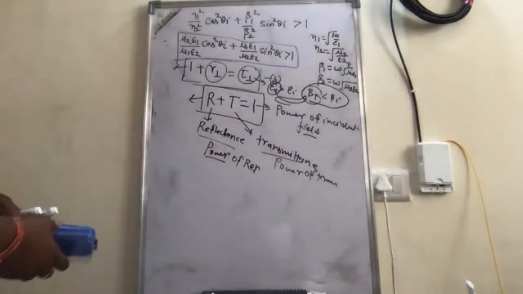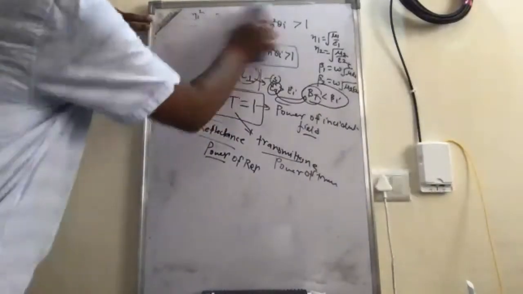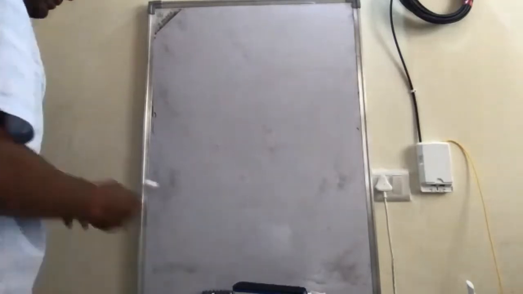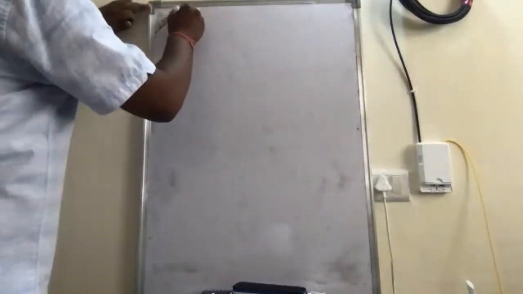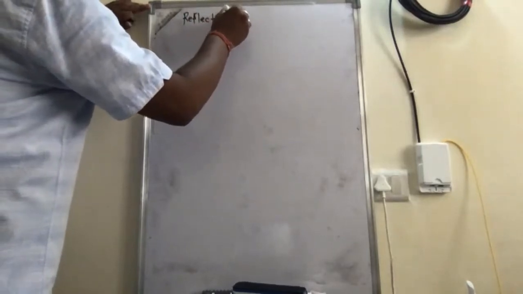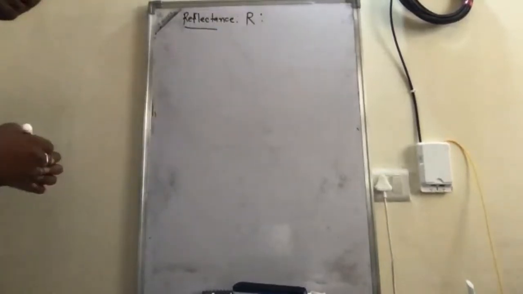and the incident field. Okay. So let's see that. Let's start with the reflectance, that is denoted by capital R. Okay.